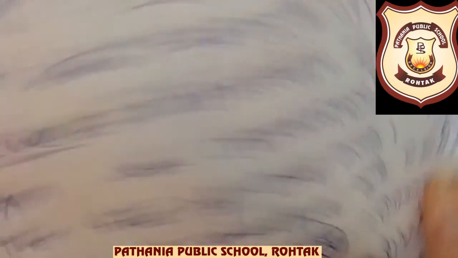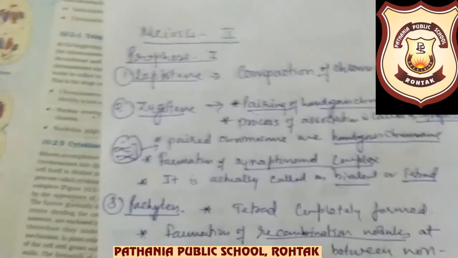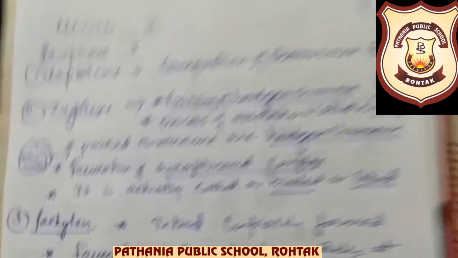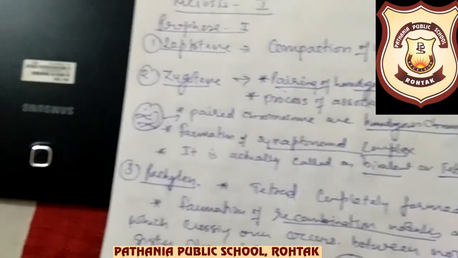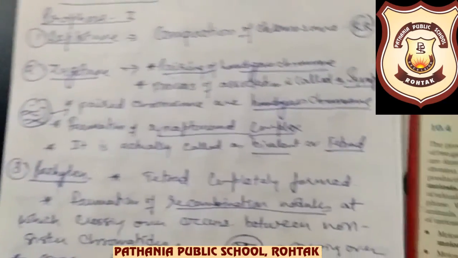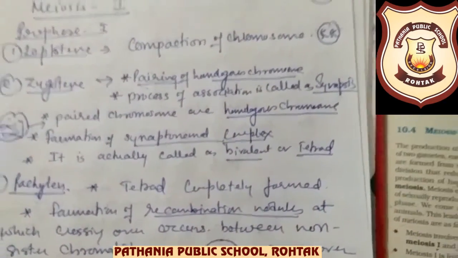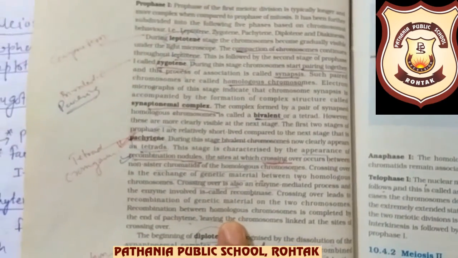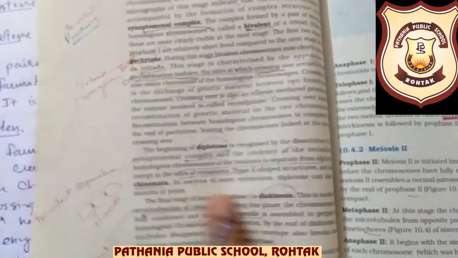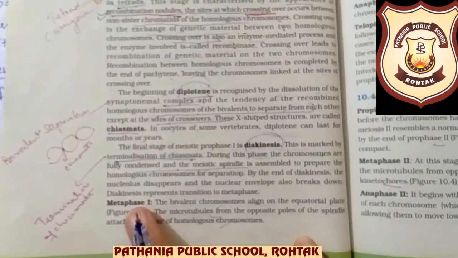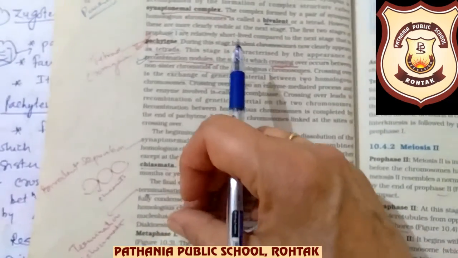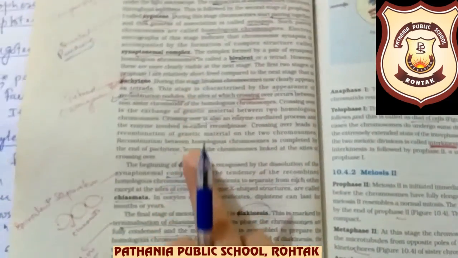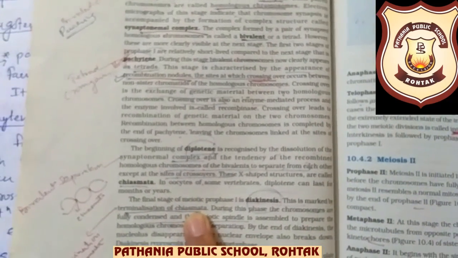Now we are to start with prophase 1, and this prophase 1 is further divided into leptotene, zygotene, pachytene, diplotene and diakinesis. This is the longest phase of meiosis. Okay, so now we are starting with the prophase. At the back of here I have written all the stages of the prophase. Okay, here in your book also I will be showing you where they have shown the stages of the prophase.